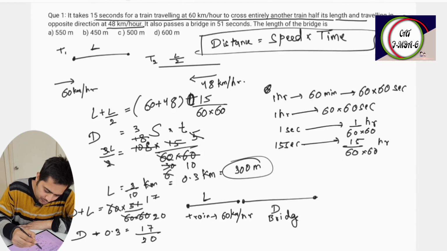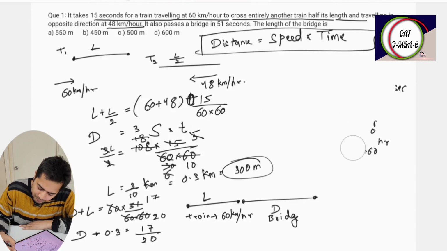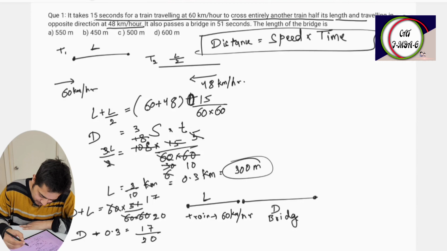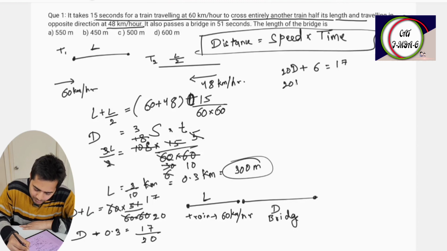So let me clear some of the area. So 20D plus 6 is equal to 17. 20D is equal to 17 minus 6. How much is there? 11. D is equal to 11 by 20.